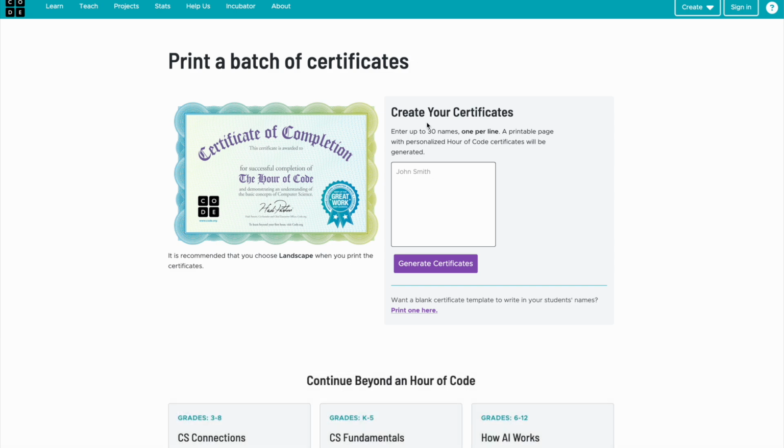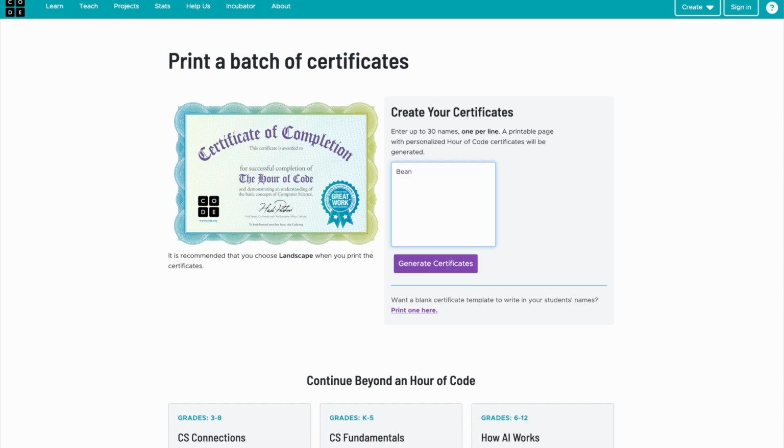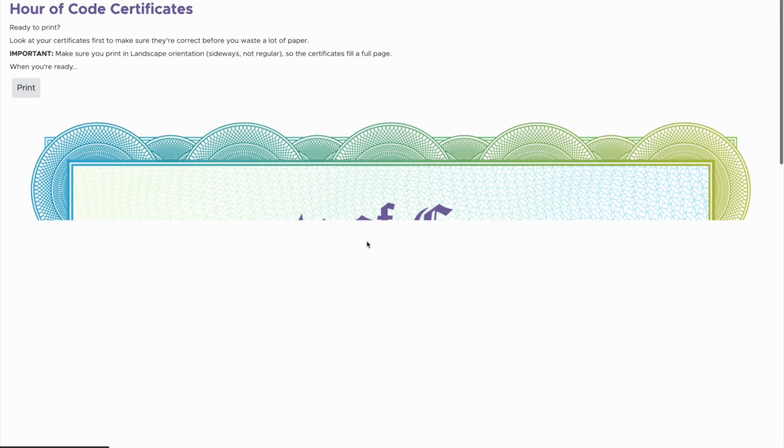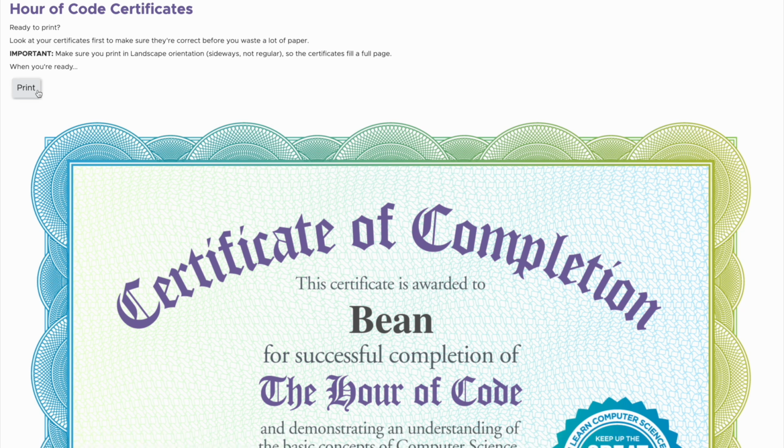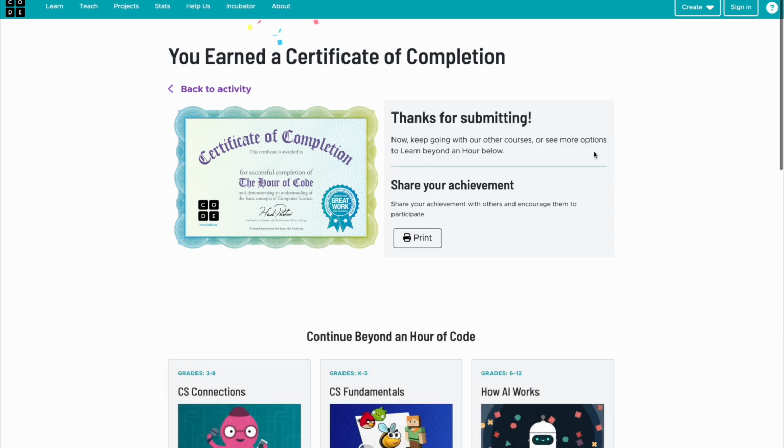So in order to generate a batch of certificates for the class, please head to studio.code.org/certificate/batch and then type the names of your students on separate lines. Then click Generate Certificates. You can generate 30 at a time. Or else you can also let your students generate it themselves by going to studio.code.org/congrats. Students can personalize their certificate by putting in their name and clicking Submit. They can then save their certificate and share their accomplishment.